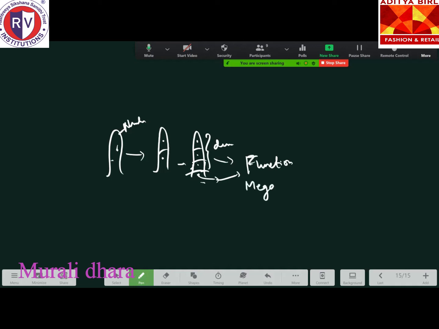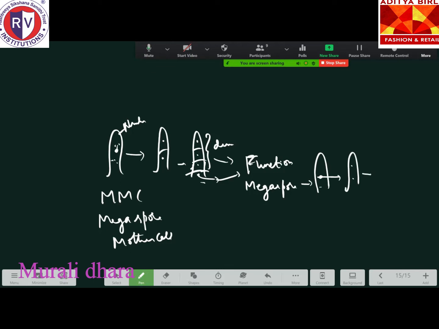megaspore. Okay, so what is this cell called? What is this cell called? MMC only. What is MMC here? Megaspore mother cell, right? Megaspore mother cell. Okay, so this megaspore mother cell undergoes division, and the functional megaspore now gives rise to simultaneous divisions. One cell forms two cells, again two cells form four cells. Four cells, again it divides into how many?